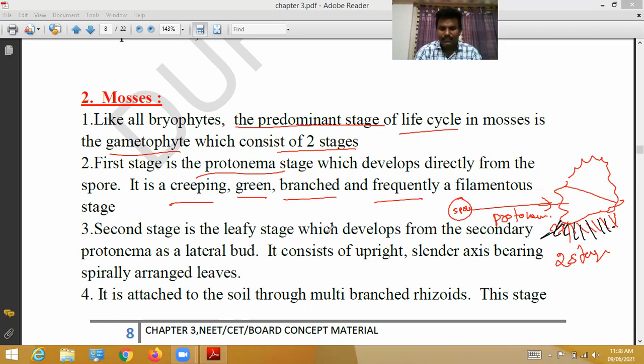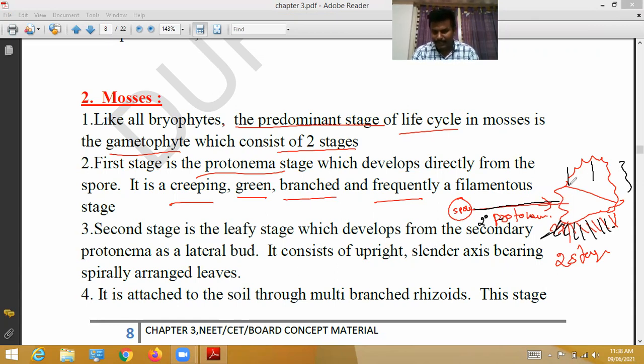The second stage is the leafy stage, which develops from the secondary protonema. The primary protonema gradually converts into the secondary protonema, and the secondary protonema gradually converts into the second stage, called the leafy stage, which develops as lateral buds.